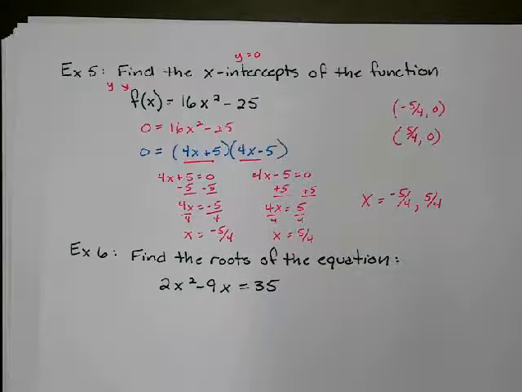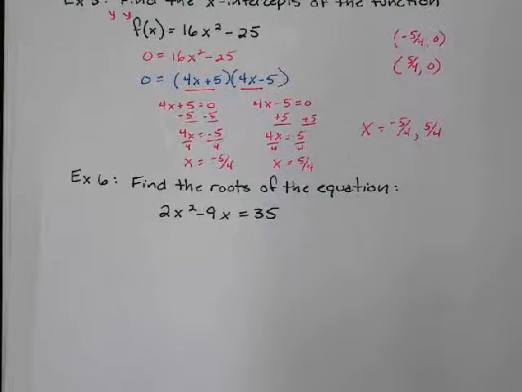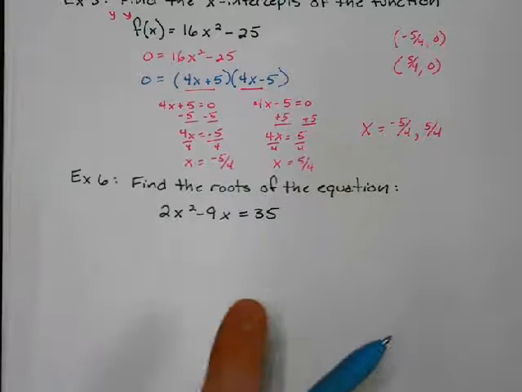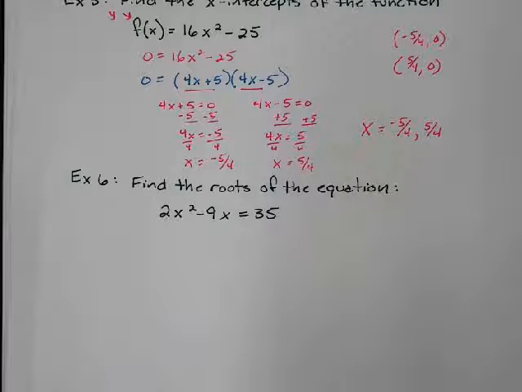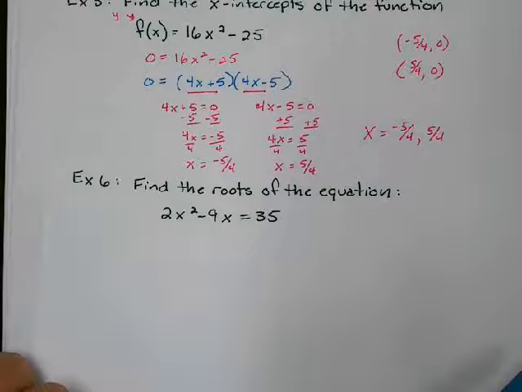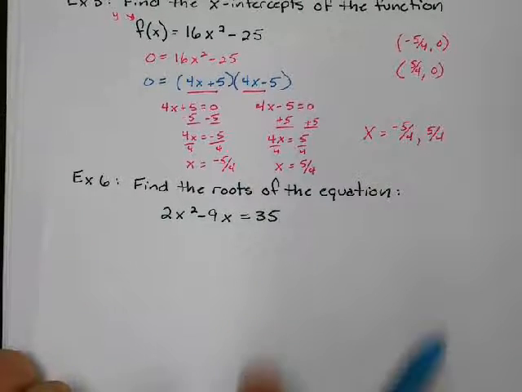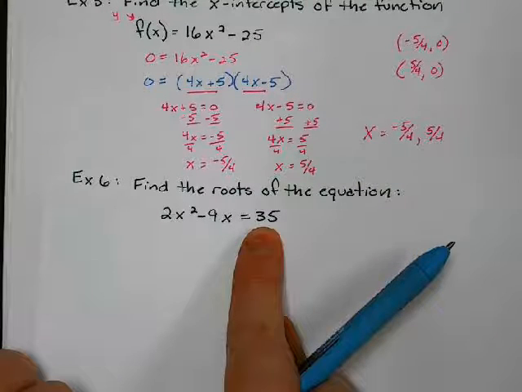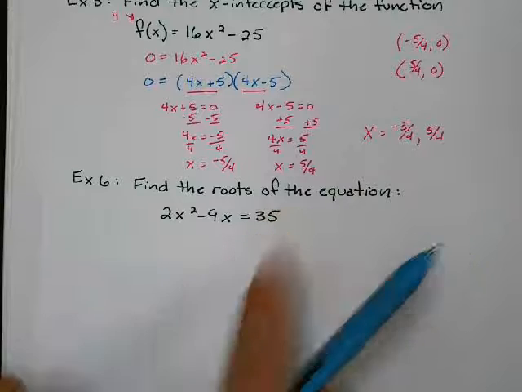Okay, this one says find the roots of the equation. Roots of the equation are the solutions to the equation. They're the x-intercepts of the equation. It's all the same thing. So what I'm going to do is I need 0 on one side of the equation. You can't use the principle of zero products unless you have a 0. I can't just factor out an x and then set my two things equal to 35. It's called the principle of zero products, not the principle of 35 products. So I have to have 0 on one side of my equation. So I'm going to subtract 35 from both sides.